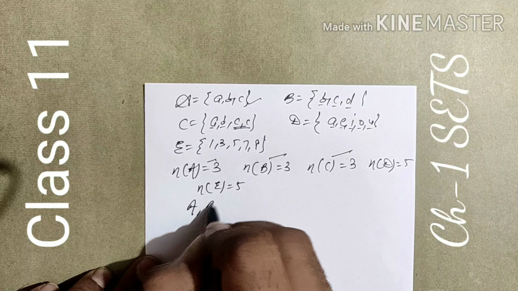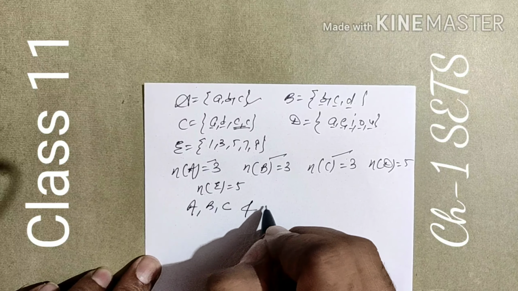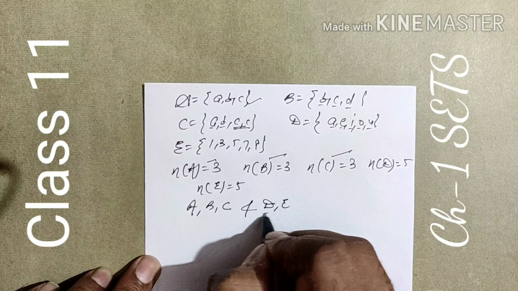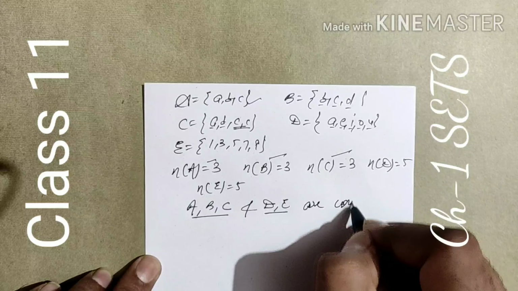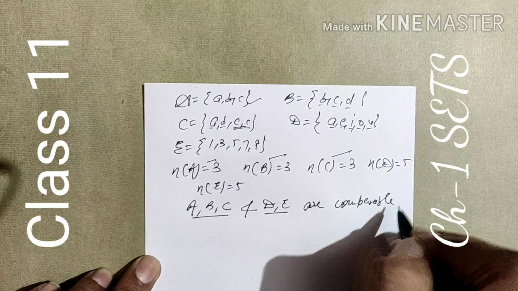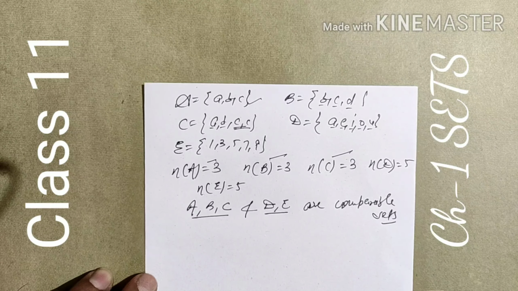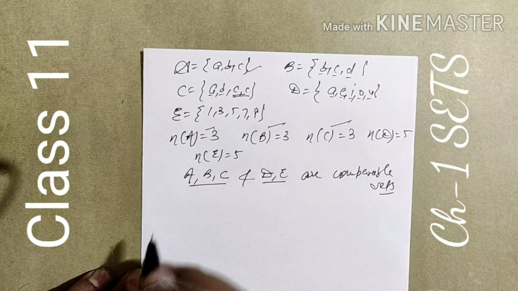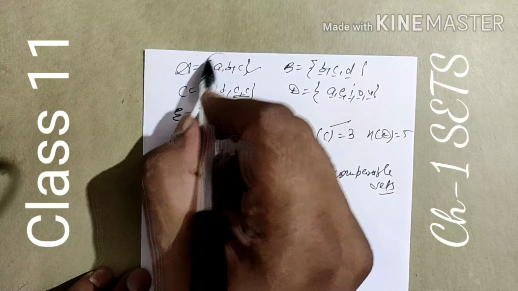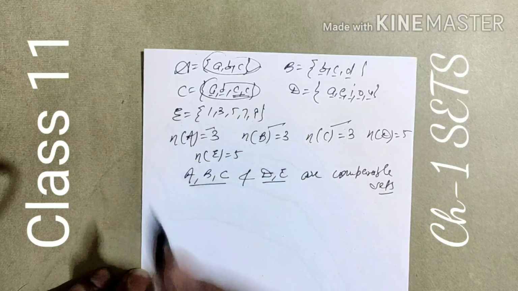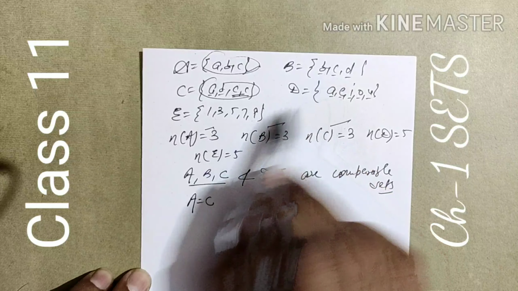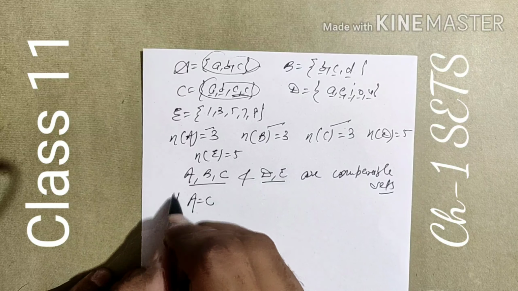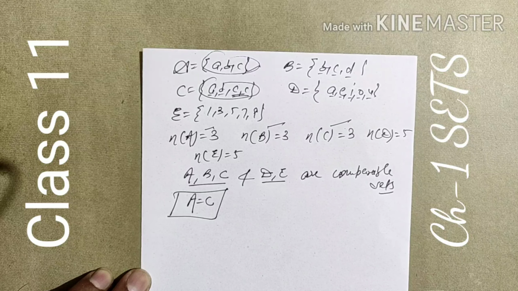So A, B, C and D, E as groups are comparable sets because the number of elements is the same. Now, A is ABC, C is also ABC. These are equal. In the others, entries are different. So the only equal pair is A and C.